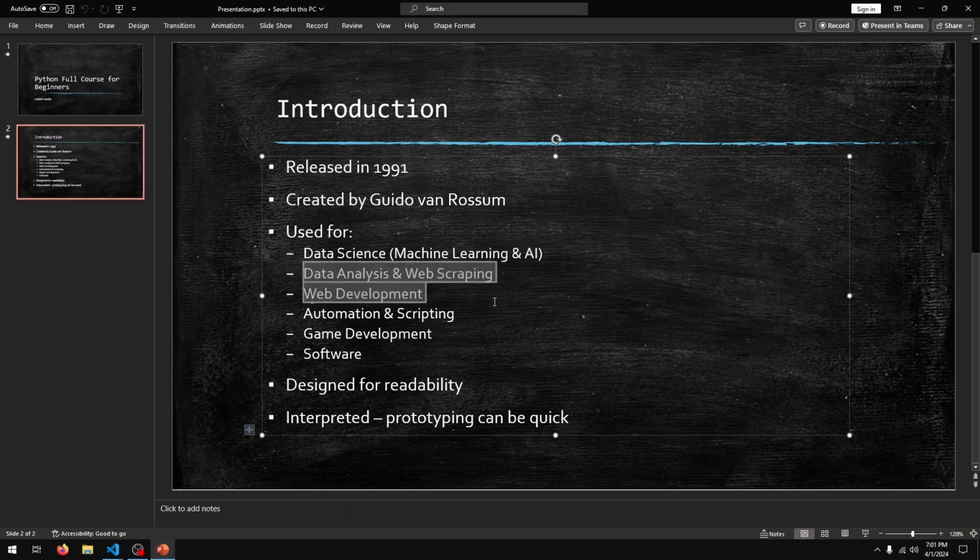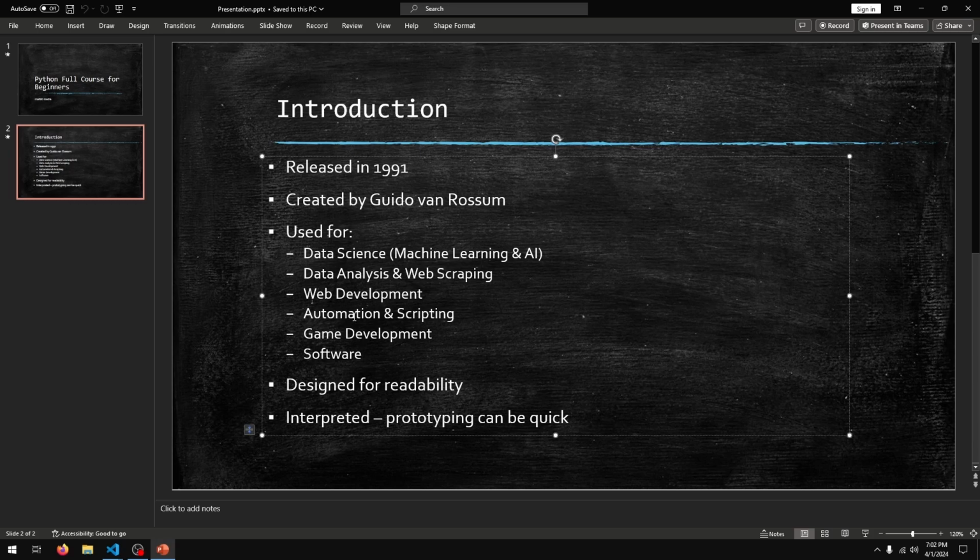It's also quite heavily used for data analysis and web scraping, as well as web development. It's very good for automation and scripting. I use Python quite a bit to automate my work or make it easier. Python is not usually the first choice for game development, but it's something you can do if you wanted to. And you can use it to build software.